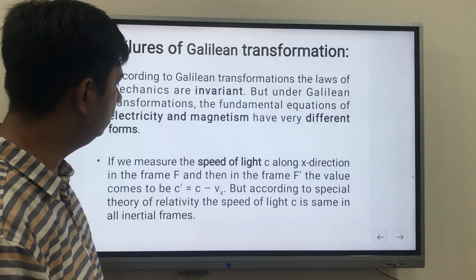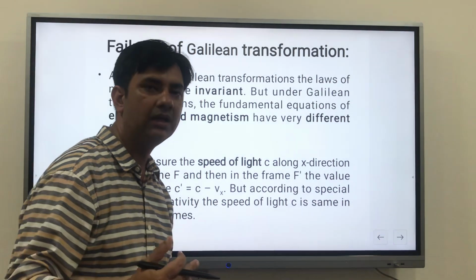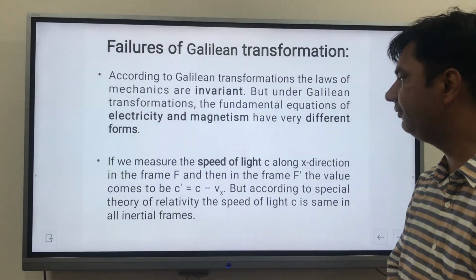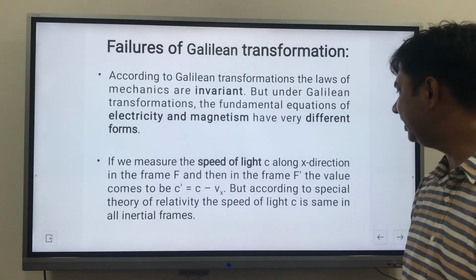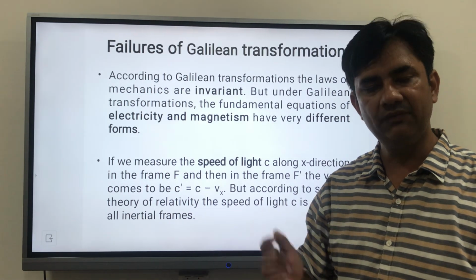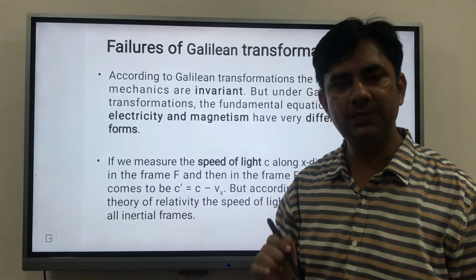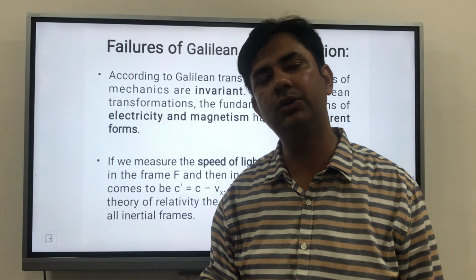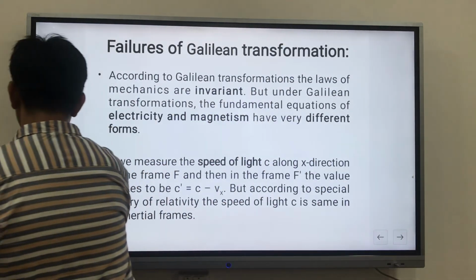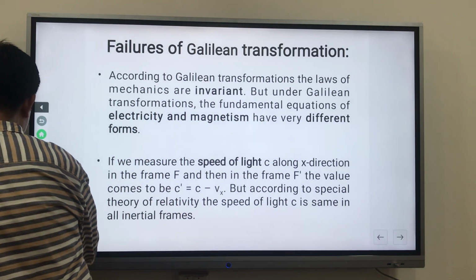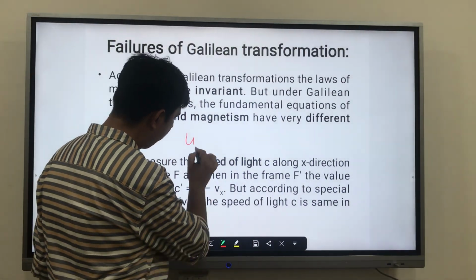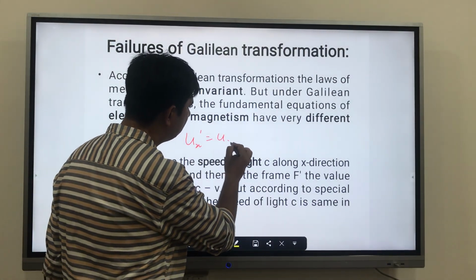Again, if we measure the speed of light along the x direction in the frame F, then in the frame F' the value becomes c' = c - v. How is it changing? We know that the speed of light cannot change and its value is 3 into 10 to the power 8 meter per second. But as we observe from here, we understand that u_x' is nothing but u_x - v.